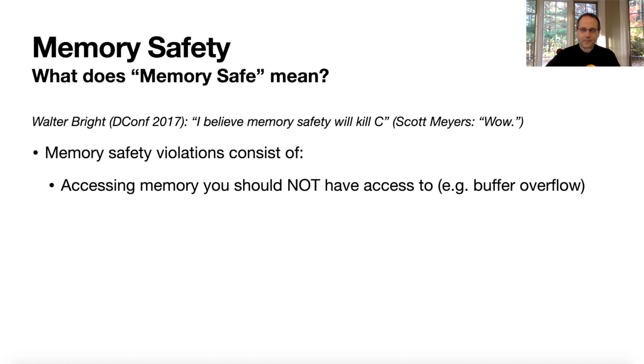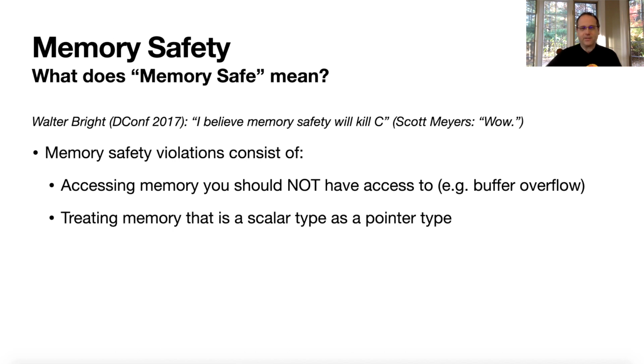But we are in this world where we have Rust and we have D, and we have languages that promote memory safety. So let's talk a little bit about memory safety. I'm not going to go over Walter's whole presentation, but memory safety violations consist of accessing memory you should not have access to, like buffer overflows, and treating memory that is a scalar type as a pointer type.